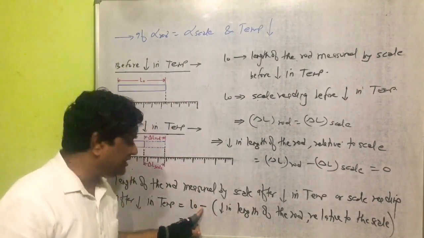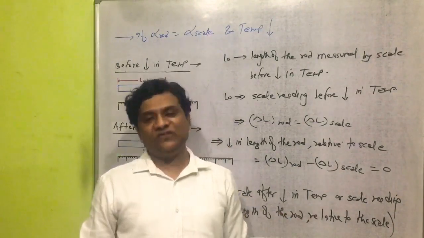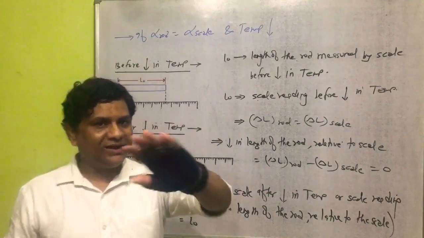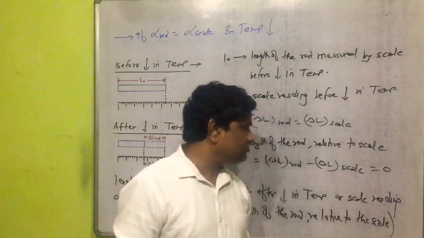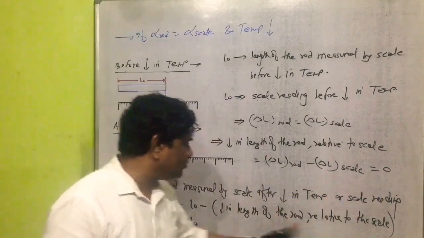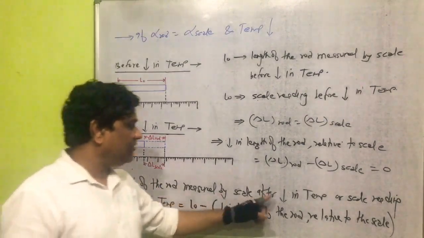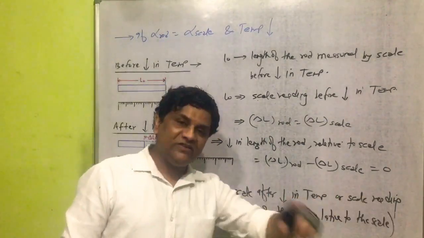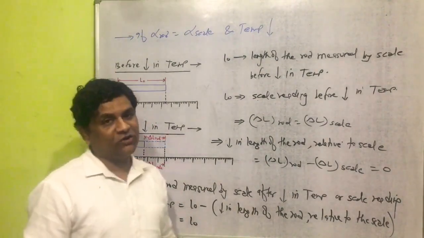So here it is minus the decrease in the length of the rod relative to the scale, and its value is equal to 0. So if we put this value 0 here, then the scale reading after decrease in temperature will become equal to L naught.